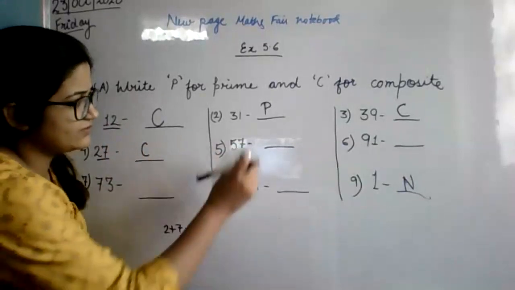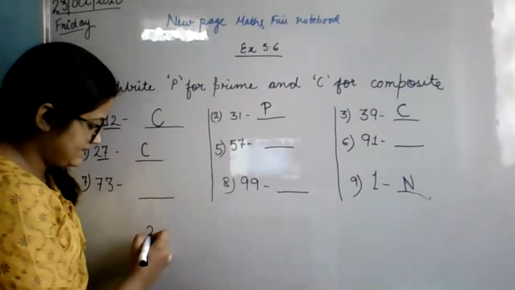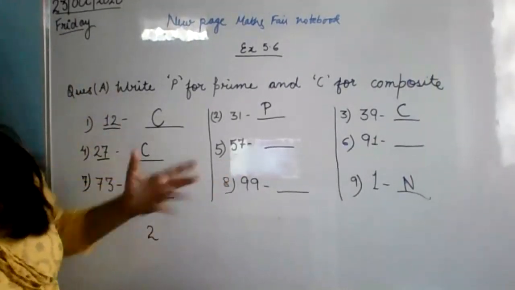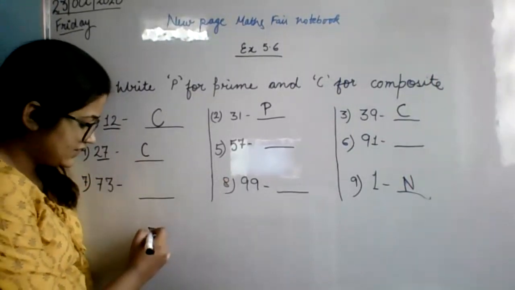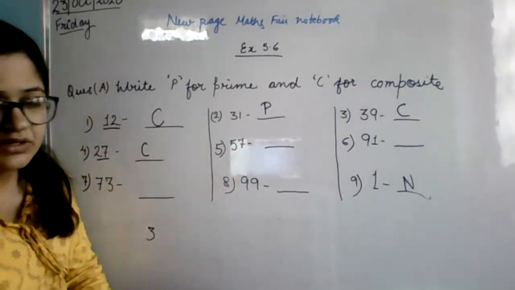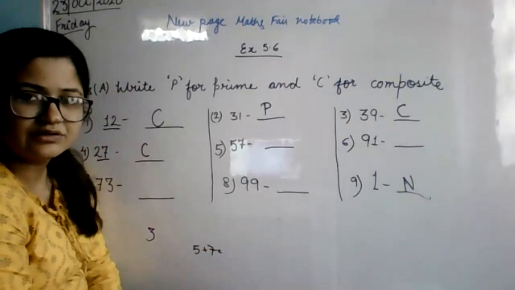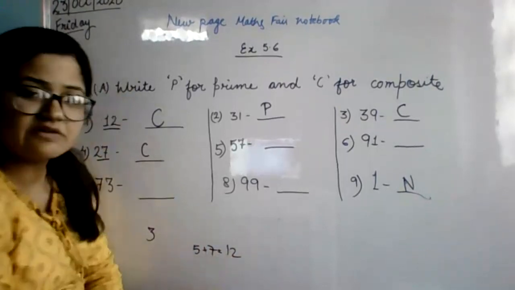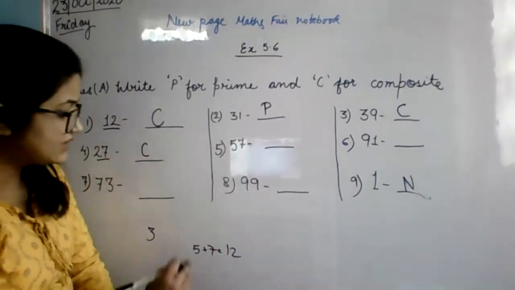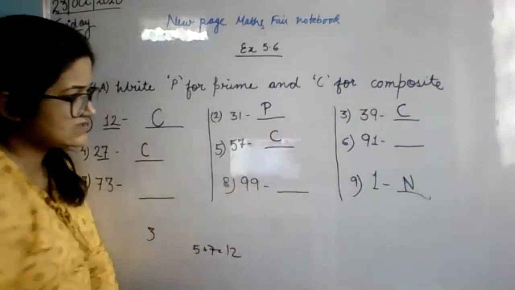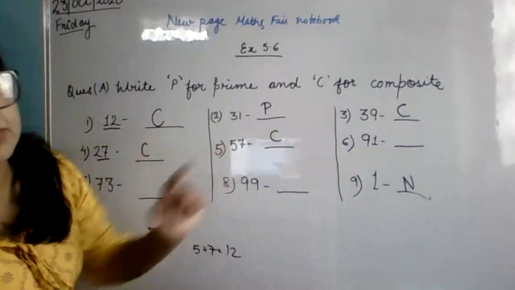Many of you have done this one wrong. 57. Okay, so let's check 57 by 2. It's not divisible, even numbers only. Now let's check 57 by 3. What is 5 plus 7? 12. So 57 is divisible by 3, yes or no? Yes, ma'am. That means it is a composite number. Most of you are doing this one also wrong.